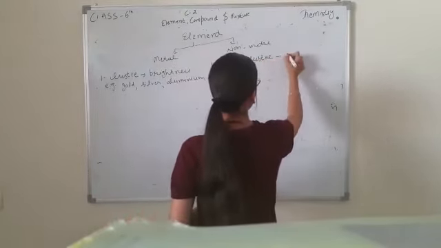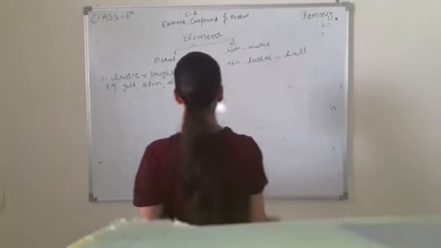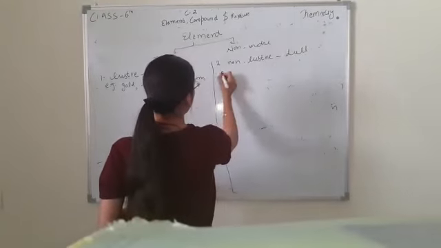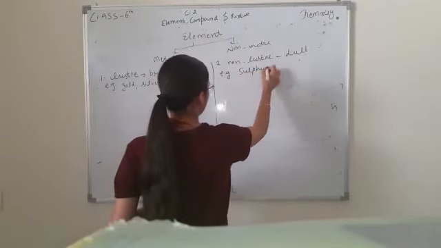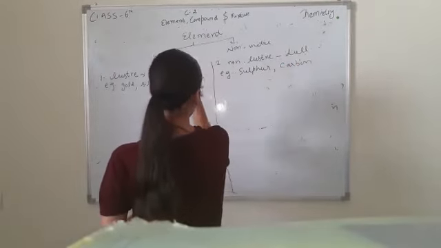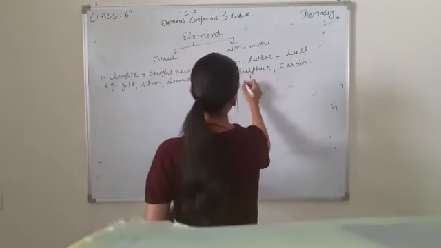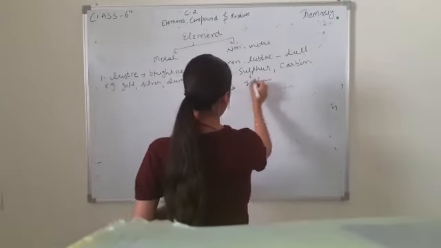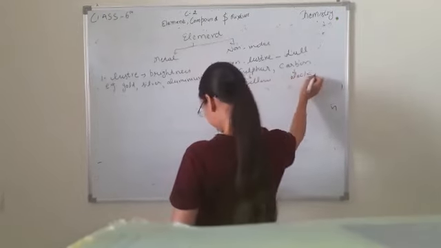Non-lustrous means dull, not bright. Examples of non-metals are sulfur, carbon. The appearance of sulfur and carbon is dull. The color of sulfur is dull yellow, and carbon is black.